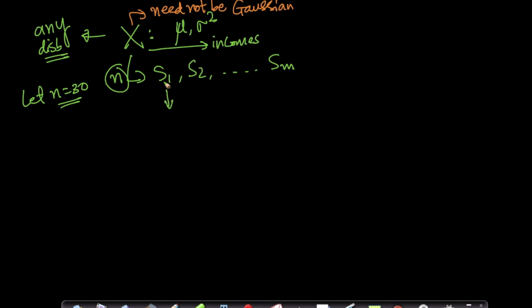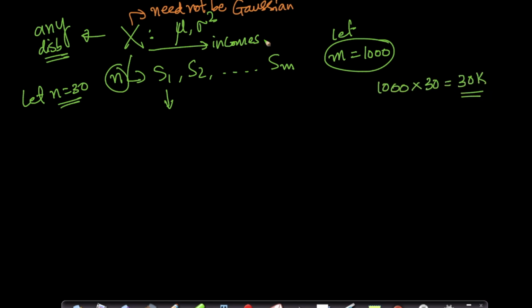And now this is easy, right? So let's assume m equals 1000, which means I just needed to compute 1000 into 30, which is 30k people's incomes I just needed to take. This is your m and this is your n, right? So I just collected 30k observations, not samples, sorry.